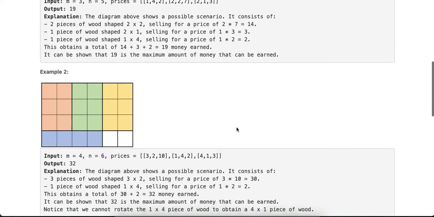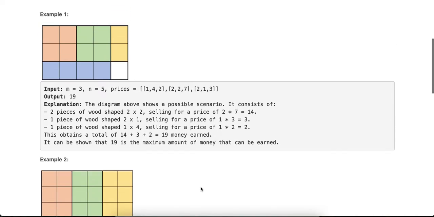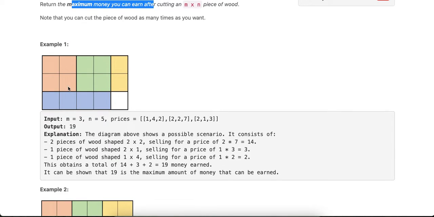For the constraint, all shapes of wood are pairwise distinct. That guarantees that the same dimension will only have one entry in the price list. Let's see the example. We have 3 times 5 and this price list, and the solution is 19.